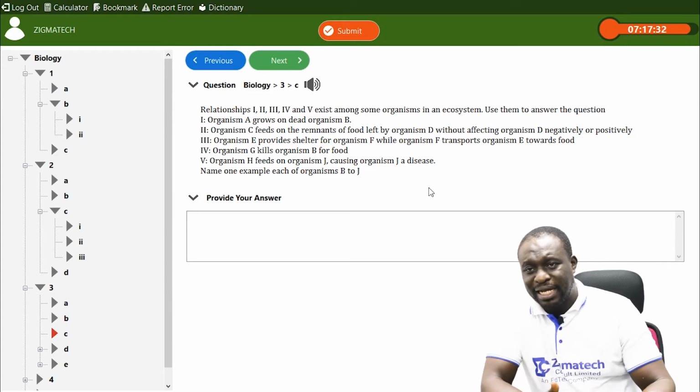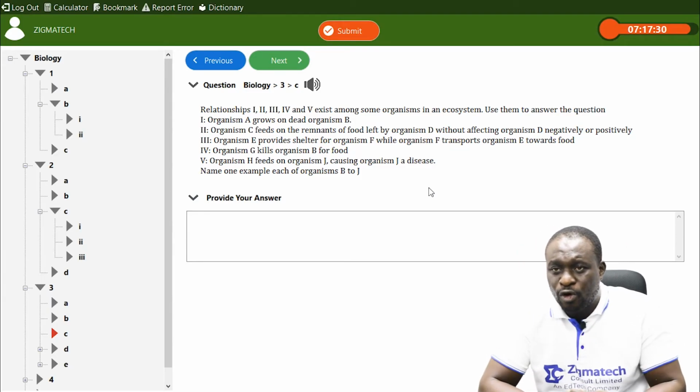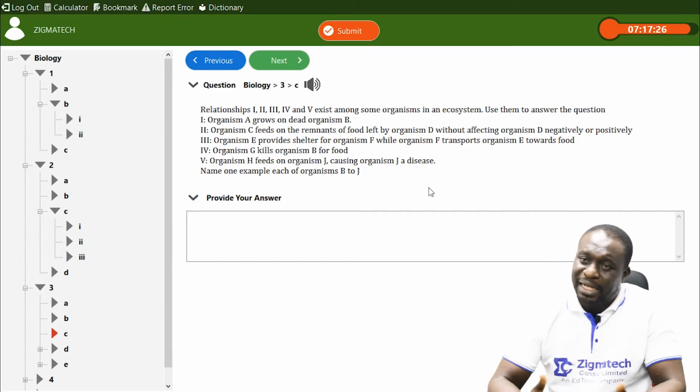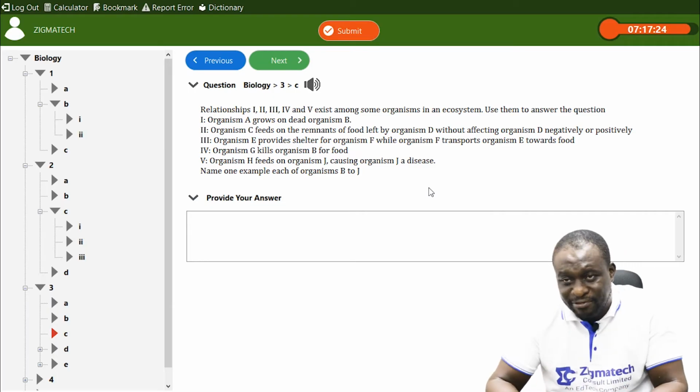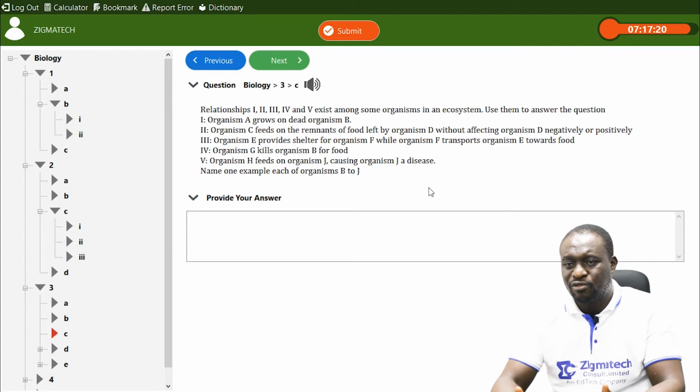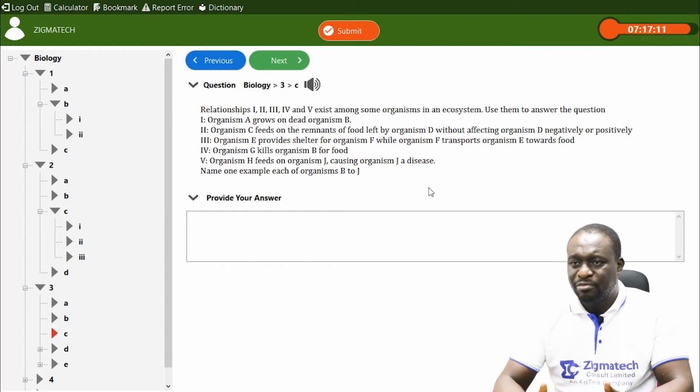So we can say an example for E can be an algae or a fungi, and F can also be an algae or a fungi. Actually, the fungi provides shelter, and then the other provides food.